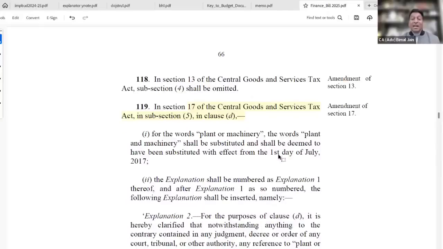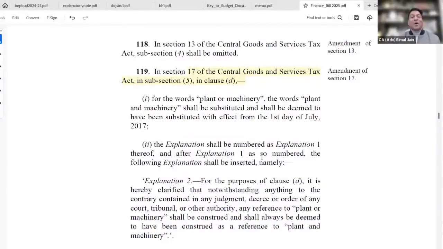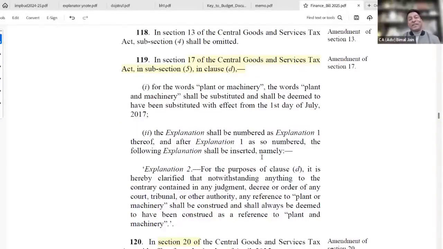Having said that, an important one: section 17, subsection 5, clause D, safari retreats. You'd be recalling that in safari retreats, there was detailed discussion on plant and machinery, which is being referred to under section 17, subsection 5, clause C, plant or machinery, and thereby section 17, subsection 5, clause D is talking about it.